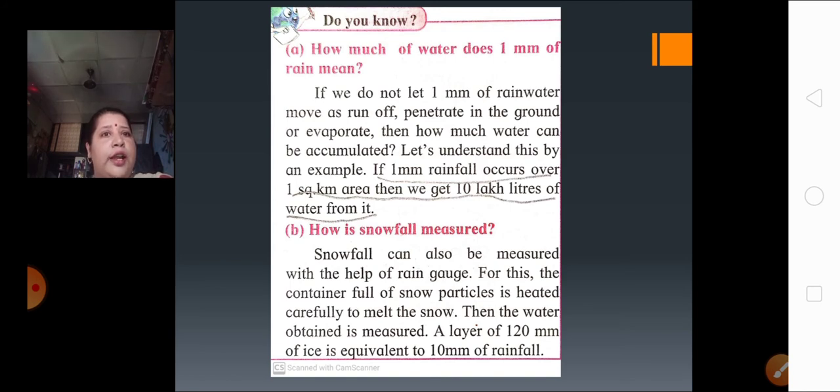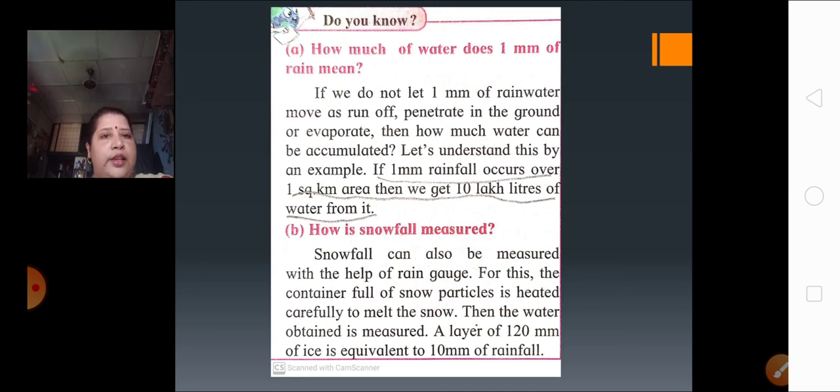If we do not let 1 mm of rainfall water move as runoff or penetrate into the ground or evaporate, then how much water can be accumulated? If we do not allow 1 mm of rainwater to move as runoff, just falling on the ground and going away, that is called runoff, or penetrating into the ground, going inside the ground, or evaporating when the sun is there. If you don't allow all this, then how much water will be collected?